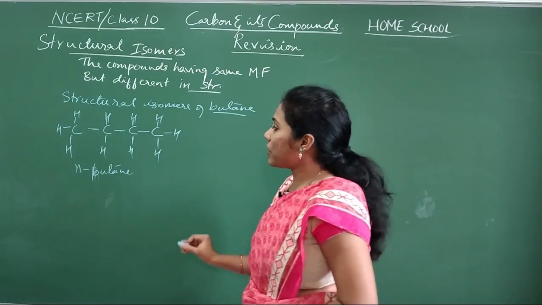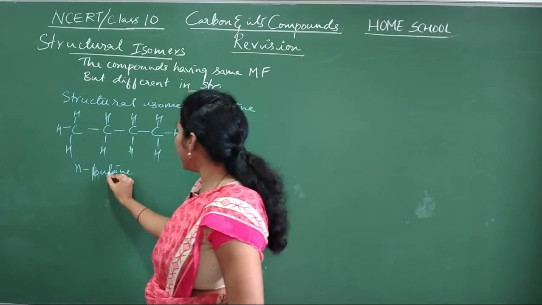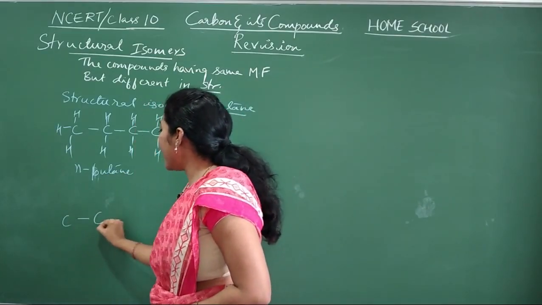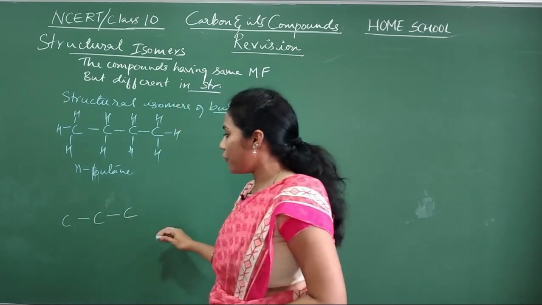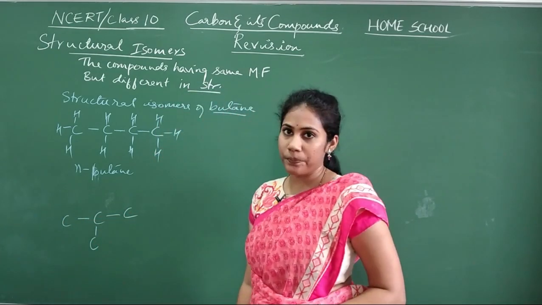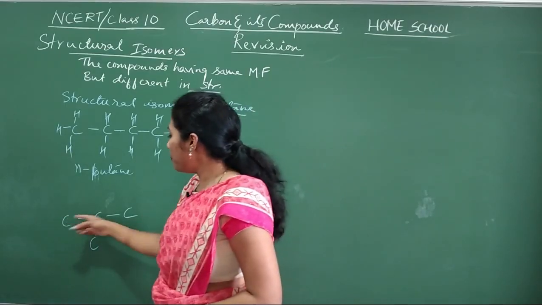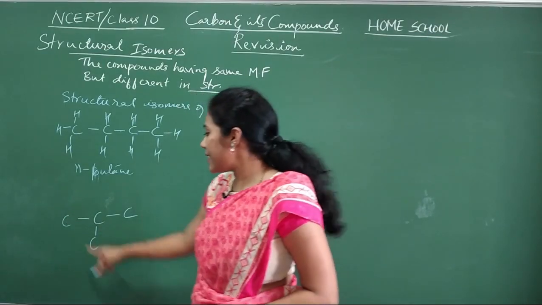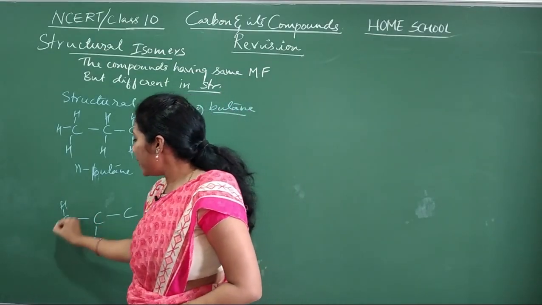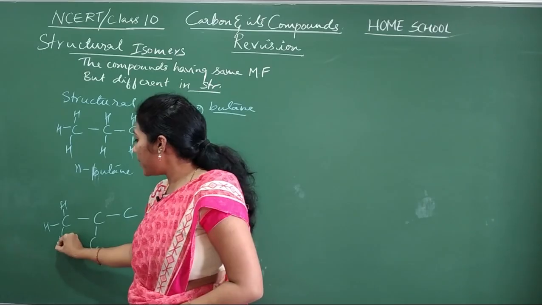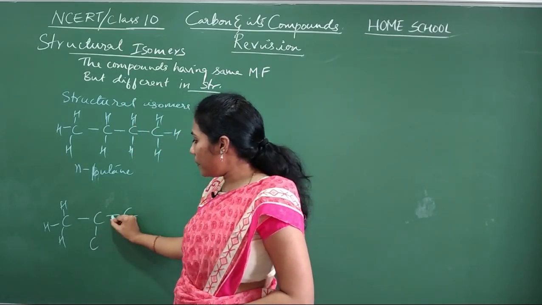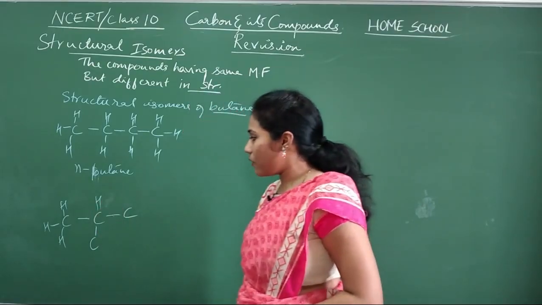And another structure I can write for butane: 3 carbons I will show in a straight form, but 1 carbon I will show as a branch. Now you put however many hydrogens are necessary for every carbon. See, this carbon already has 1 bond, so it needs 3 more bonds, so you put 3 hydrogens. And for the second one, this carbon already has 3 bonds, so only 1 hydrogen is required.